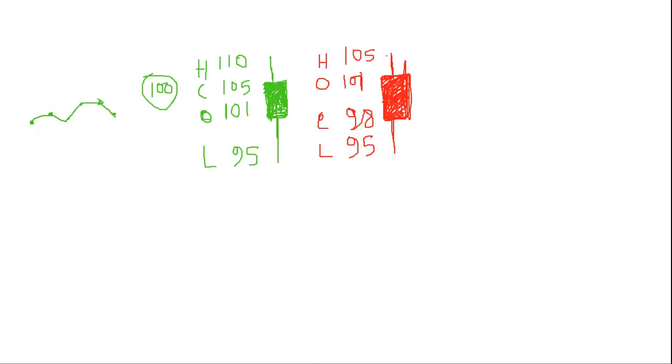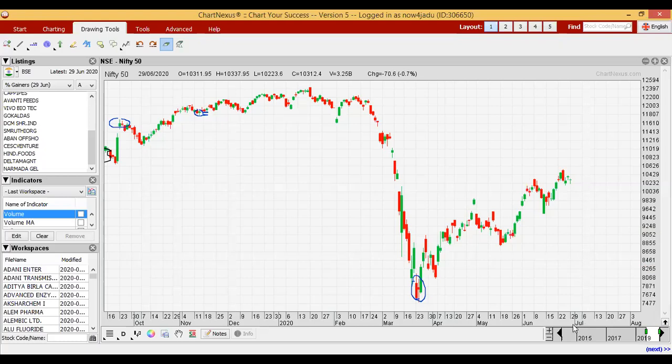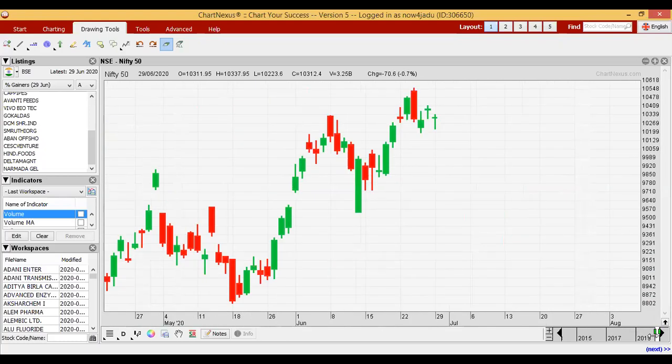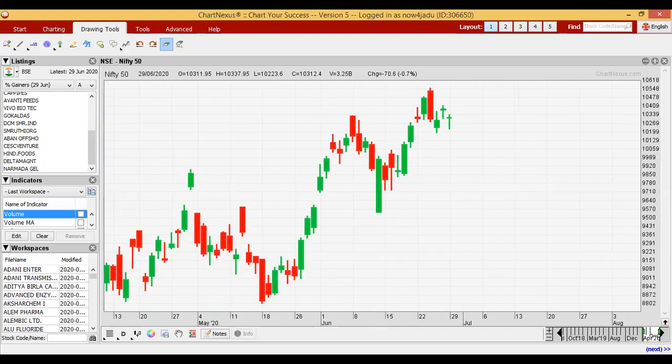Now we can also see that with a chart. See, this is a Nifty chart. Now, as per today's chart, see here what we can interpret from today's candle. Here opening, high, low, closing, everything is visible. If I take the cursor on a candle,